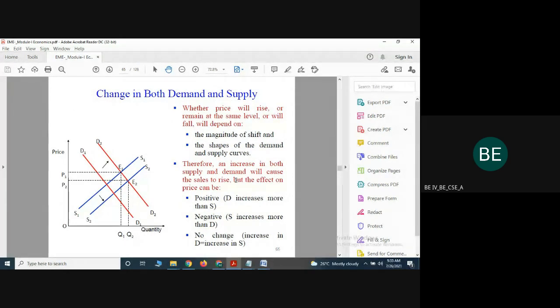They are taking both supply and demand. Both of them are represented in the graph.